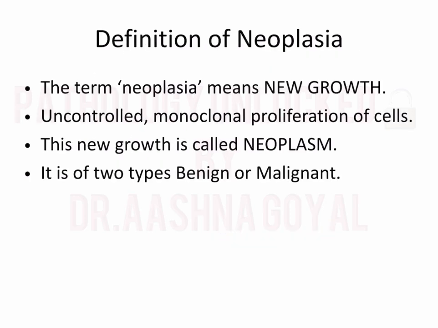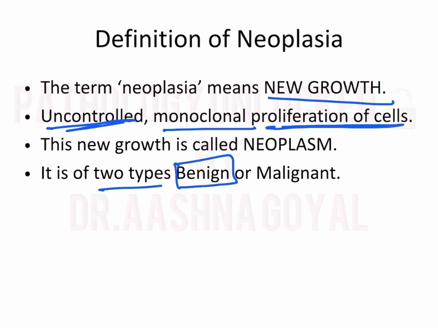What is neoplasia? Neoplasia means new growth. New growth which is uncontrolled and is monoclonal proliferation of cells. It is of two types, benign and malignant.